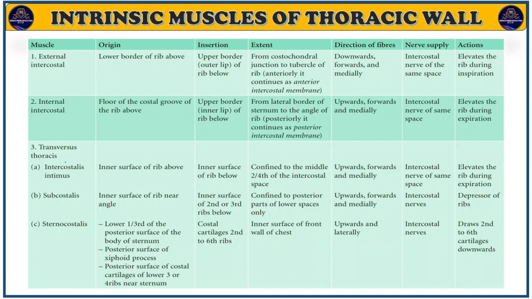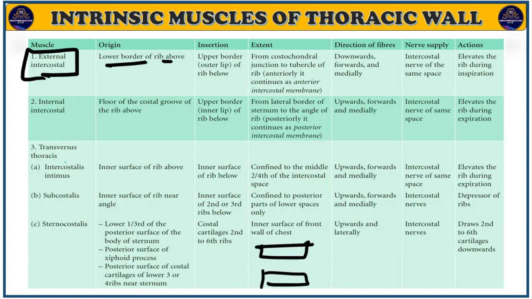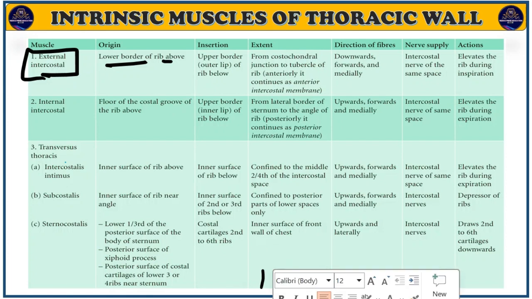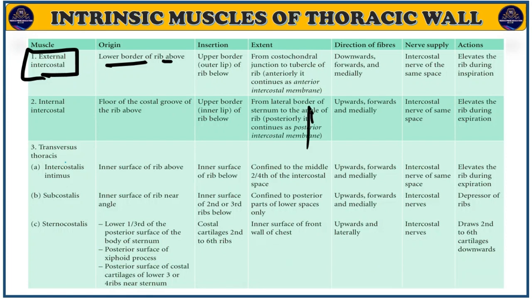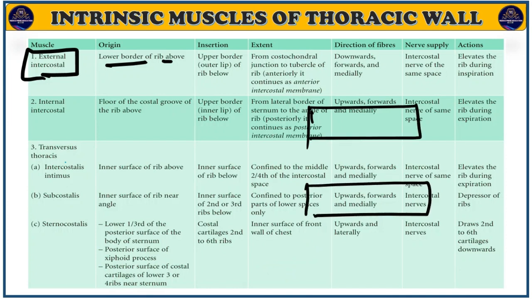First is the external intercostal muscle origin. It arises from the lower border of the rib above. That means we have two ribs. This is the first rib, this is the second rib. So this is rib number one, this is rib number two. It originates from the lower border of the rib above. So this is the upper border, this is the lower border. It arises from the lower border of the above rib.